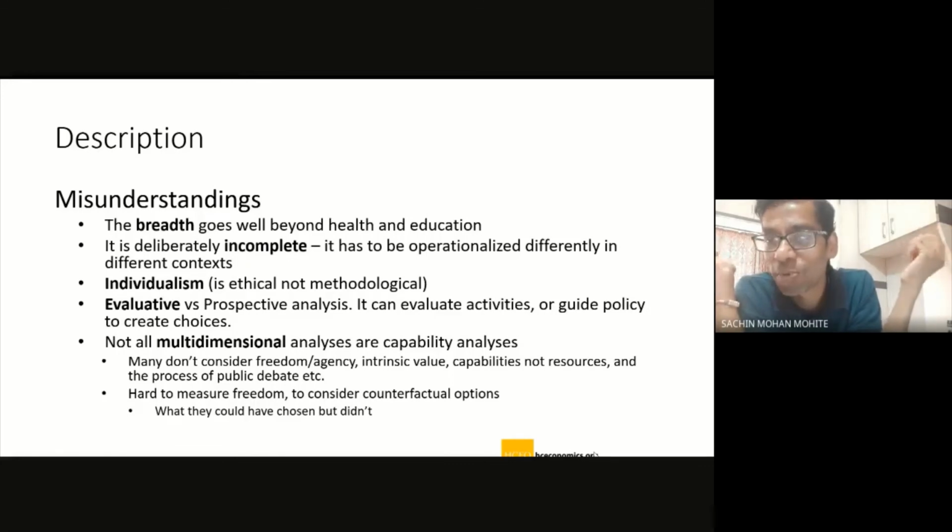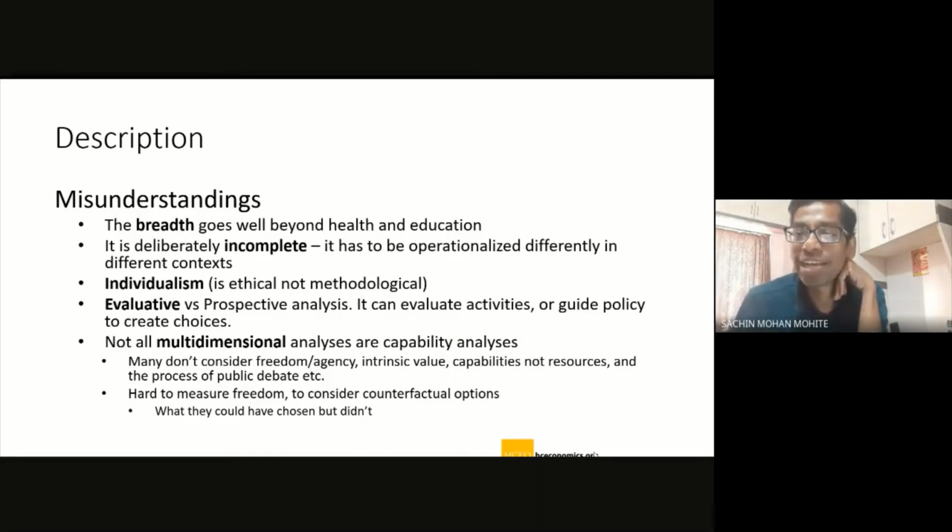Policy design is not a straightforward thing. Obviously, there are a lot of hidden agendas in it. Yes, perfect. So the next important point is about evaluative and prospective analysis. Can somebody help me understand the difference between these two? What is the evaluative analysis and what is the prospective analysis?